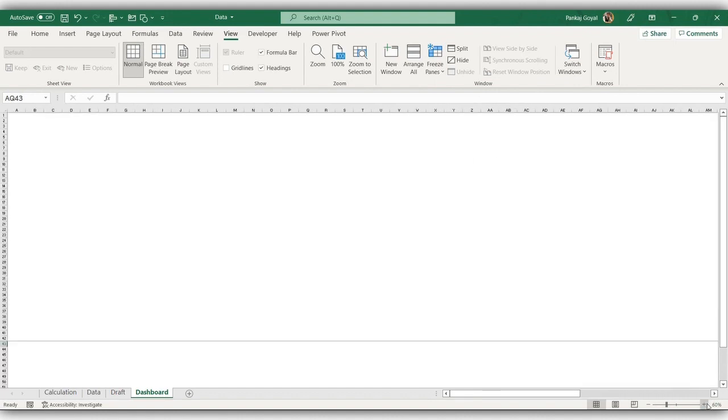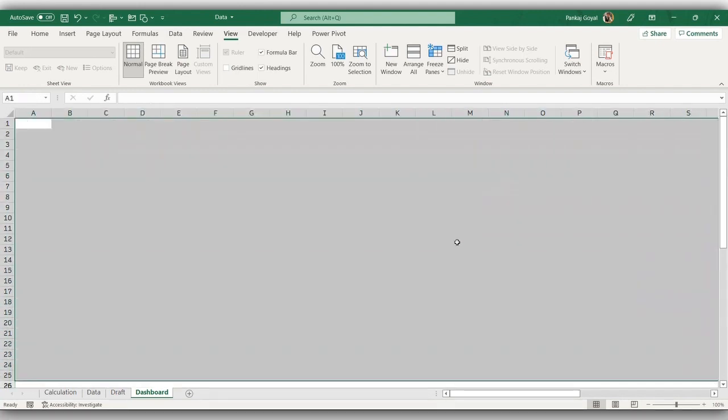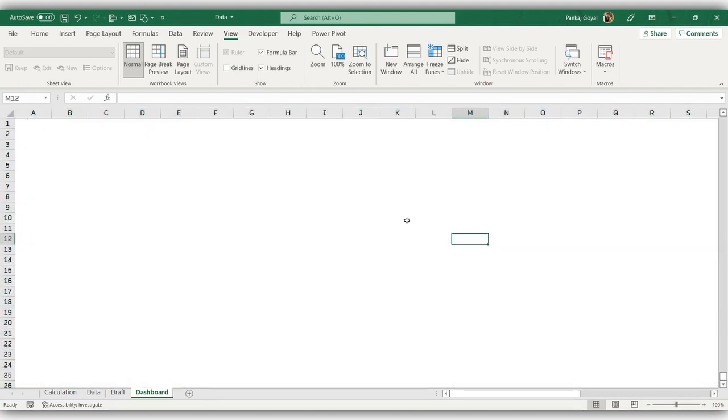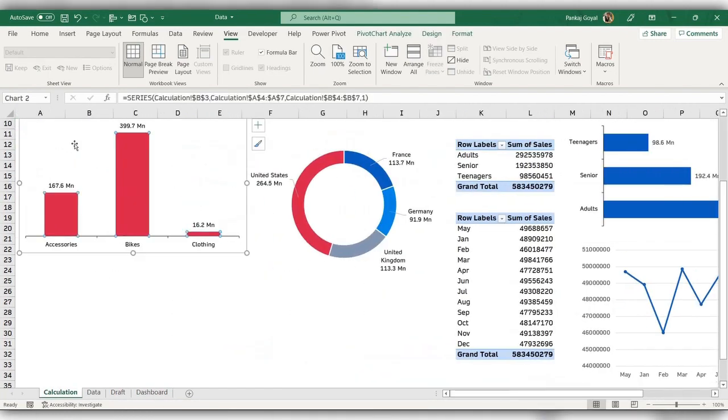Now if I go back to 100% view, you can see that this particular area has been frozen. Now if I scroll down or left, it doesn't matter. I have just frozen my screen for the dashboard. So if by mistake I scroll down or move to the right, my dashboard doesn't disappear. So I'm going to shift these charts to the dashboard sheet.